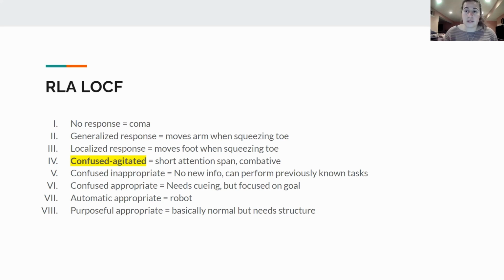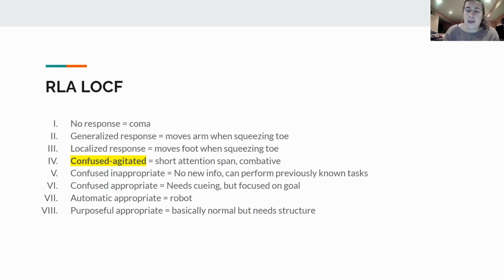So we would not want this patient to be overstimulated in any way, but this patient can still go to work, do their job and stuff like that. But it would be a situation where if there was all of a sudden a detour on the way to work and they had to change their whole day around, or let's say a plan was canceled that they were planning on going to and they planned their whole day around it, that might kind of send this patient a little bit into a, I don't want to say a spiral, but it'll get them off of their task kind of thing.